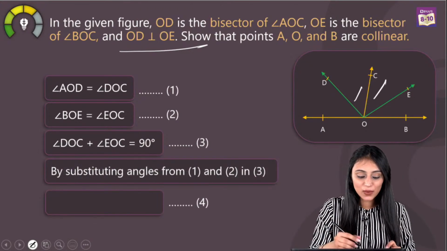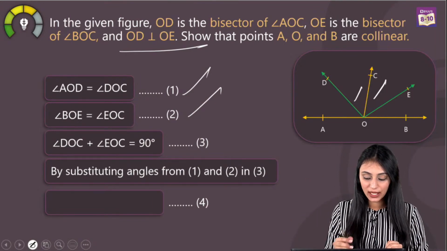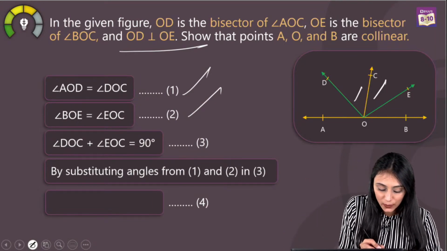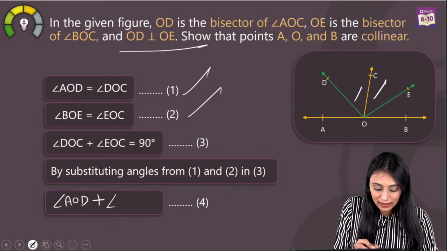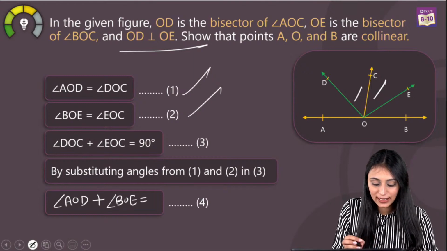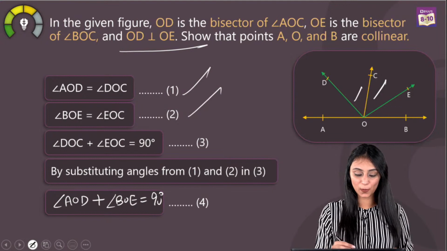Now, what I'll do is, I'll put these values from equations 1 and 2 in equation number 3 over here, right? So once I put the values, what do we get? We get AOD instead of DOC. Instead of EOC, I'll write angle BOE. That would be equal to 90 degrees. That's my equation number 4 now.